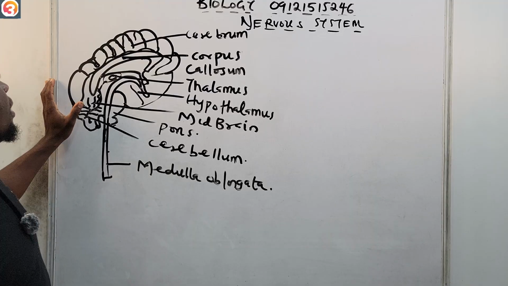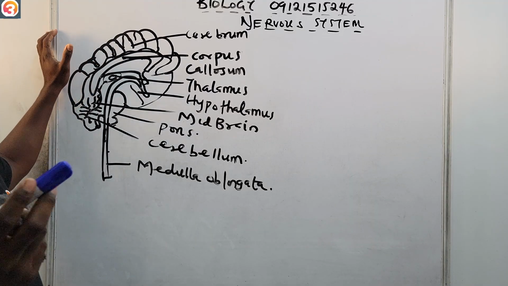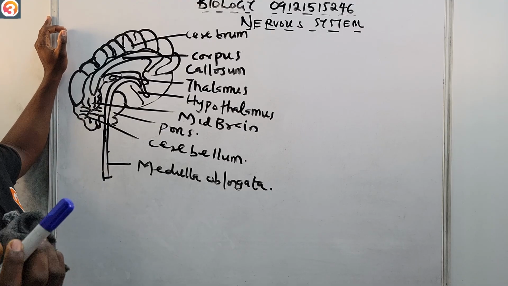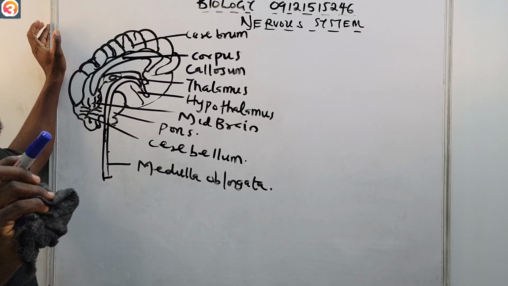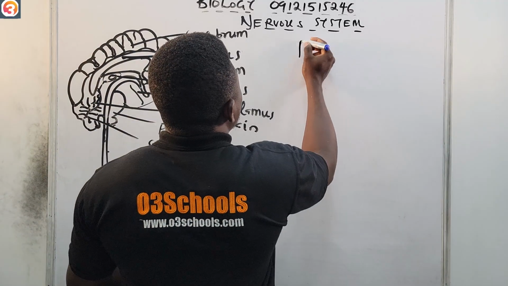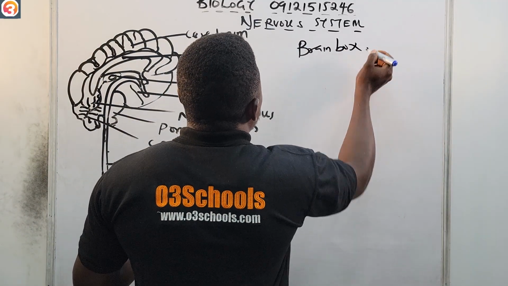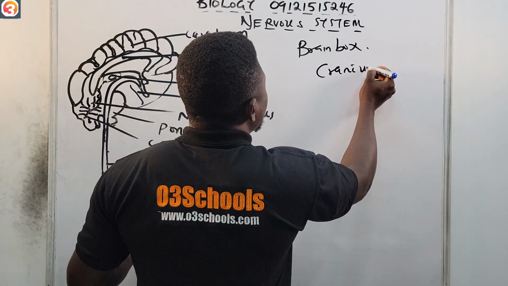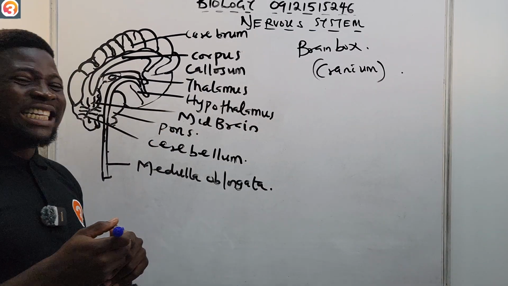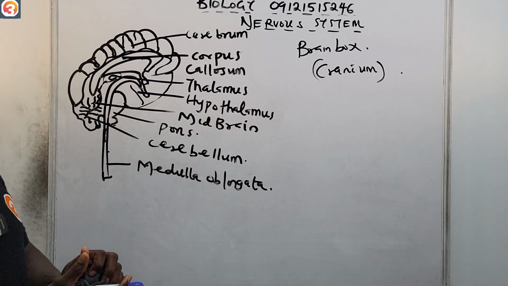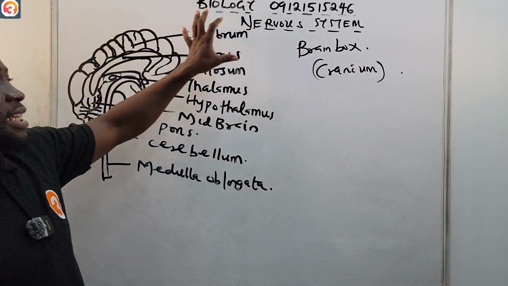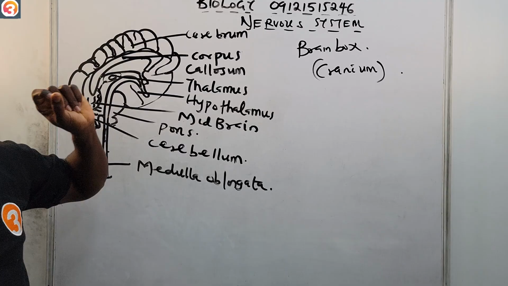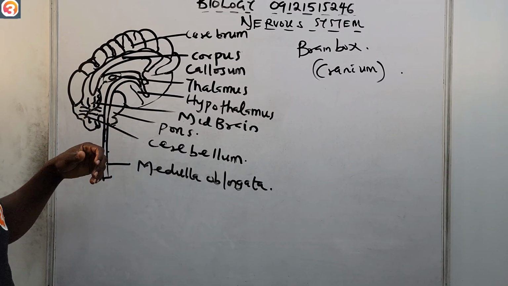All right, so now the brain is protected, apart from being protected by the skull. So it is important for us to know what protects the brain. The brain is protected by what we call the brain box. This brain box is also called the cranium, and it is present as part of the skull. So the brain you are seeing is protected by the brain box called the cranium. And this cranium or the brain box is part of the skull.